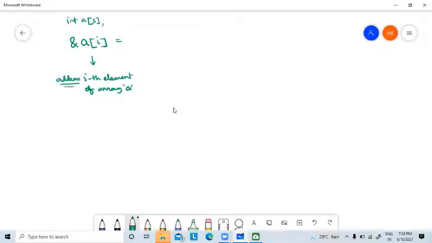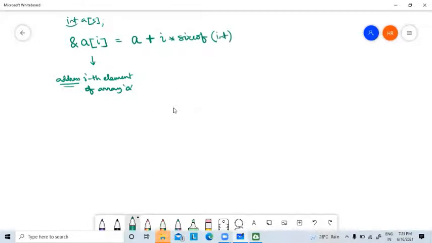So how will we calculate the address? We already know: first you have to write the base address, and we know that the array name is the base address, plus i times the size of integer, because it is an integer array.